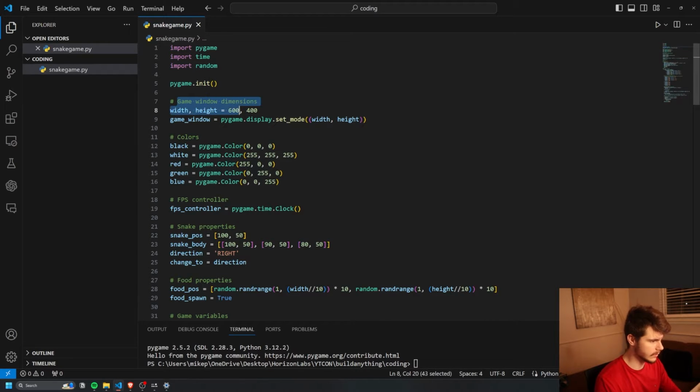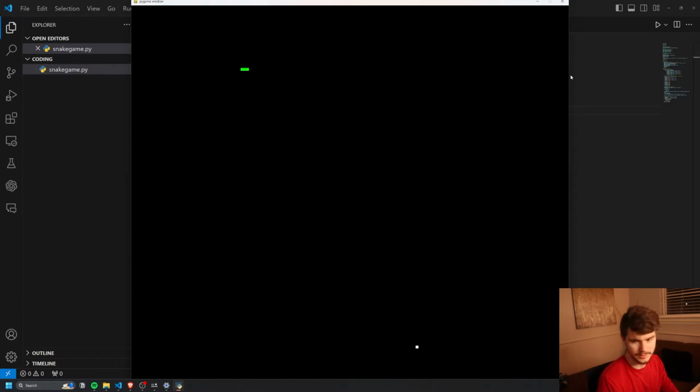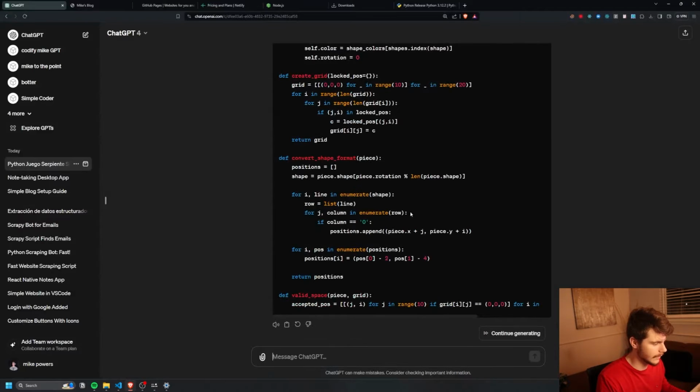So we have the window dimensions here. If I change this, maybe make it a little bit bigger, and run this. Oh wow, look at this. Now we have an even bigger screen for our Snake game. Luckily it goes pretty fast, but it's going to take a minute for us to die on this one. All right, whatever. Let's see if this is done.